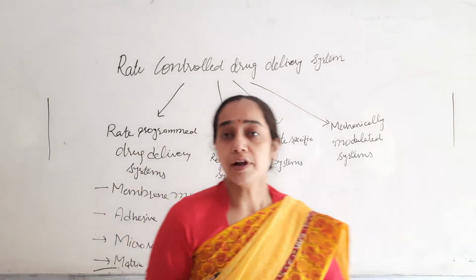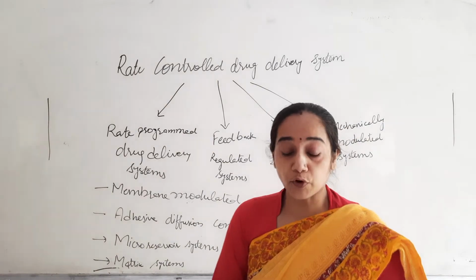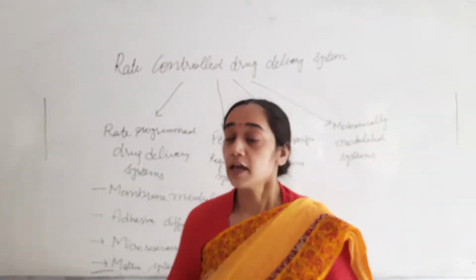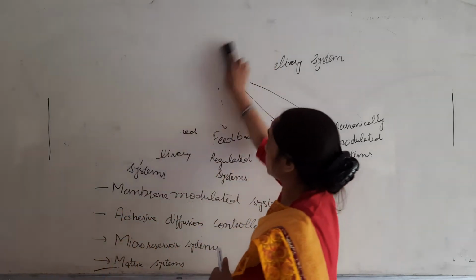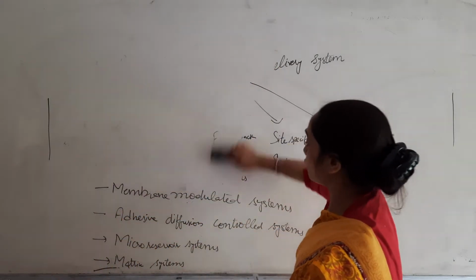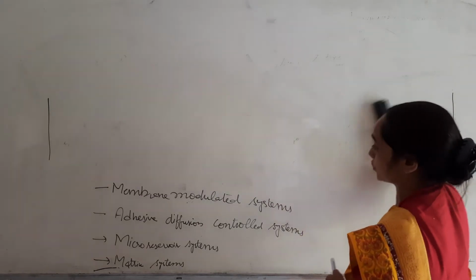Now first of all we will start with membrane modulated systems. What are the membrane modulated systems? Membrane modulated systems are basically the systems which have a membrane which will be rate controlling in nature.